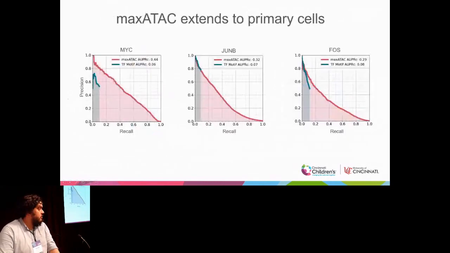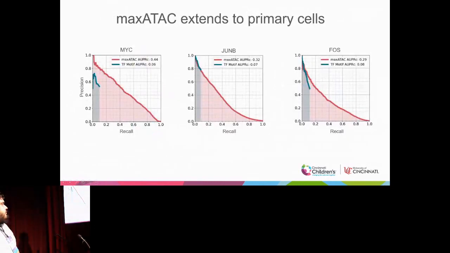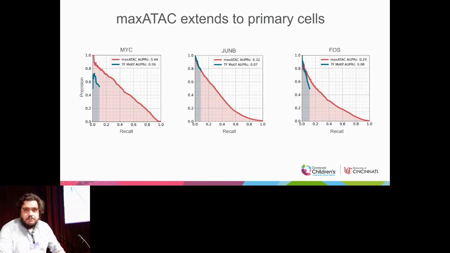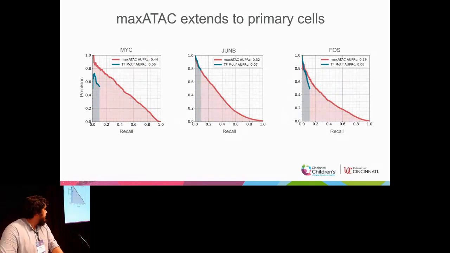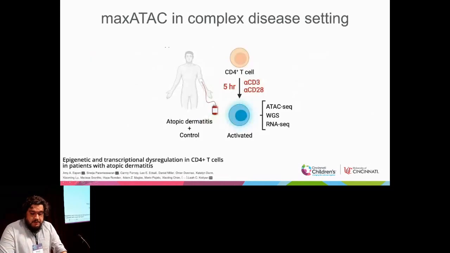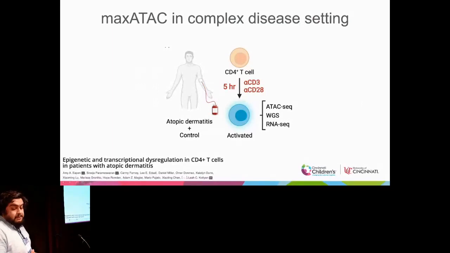And overall, we show compared to motif scanning, we do much better on recovery of genome-wide transcription factor binding sites and have approximately the same precision or recall at the higher confidence predictions compared to motif scanning. So the next part of my talk focuses on exploring human genetic variation a little bit with maxATAC and identifying potential transcription factors implicated in disease susceptibility.